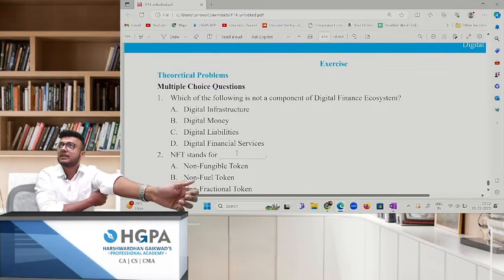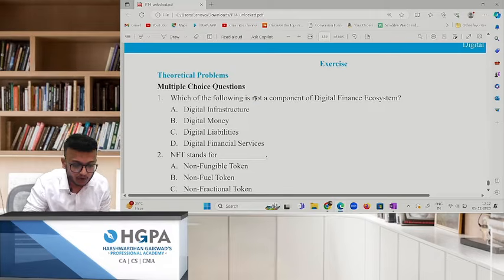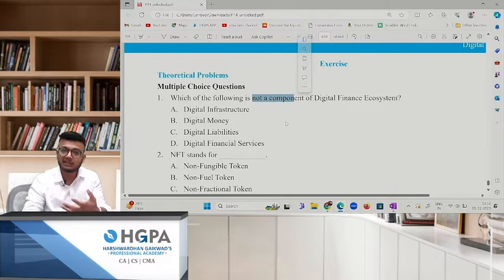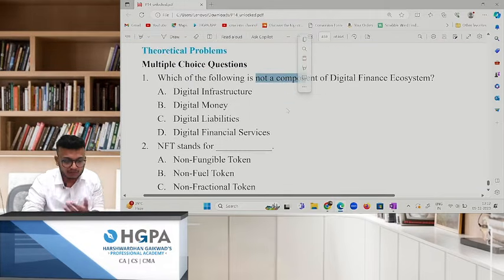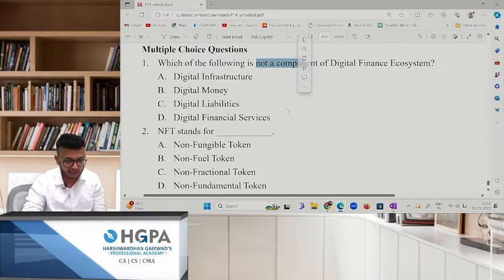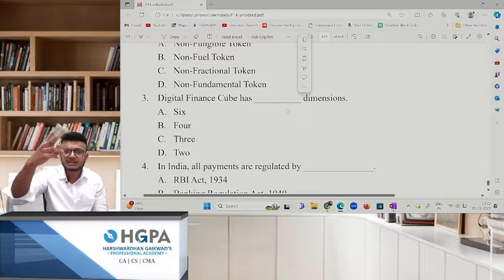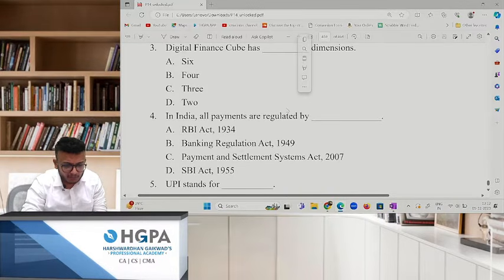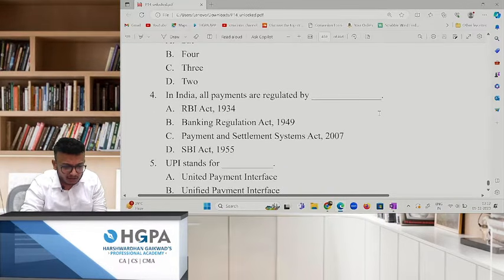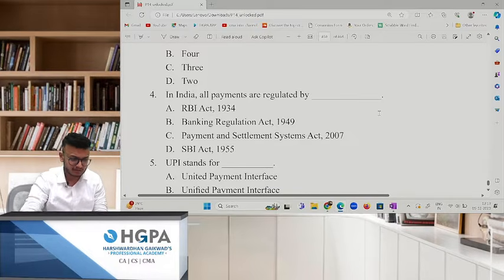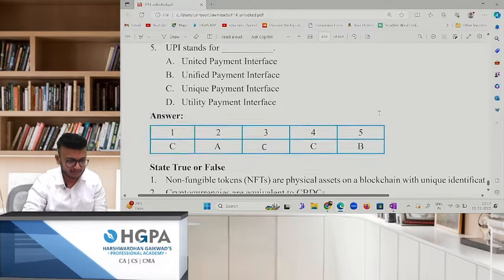This was one, and next come your questions. Okay, we'll do the questions. Pay attention, please. First, which of the following is not a component of digital finance? You only tell me the answer. Digital liability, obviously, we have done the rest three. NFT stands for non-fungible token. Digital finance is how many cubes? Three dimensions. In India, all the payments are regulated by the Payment and Settlement Act. UPI stands for Unified Payments Interface.